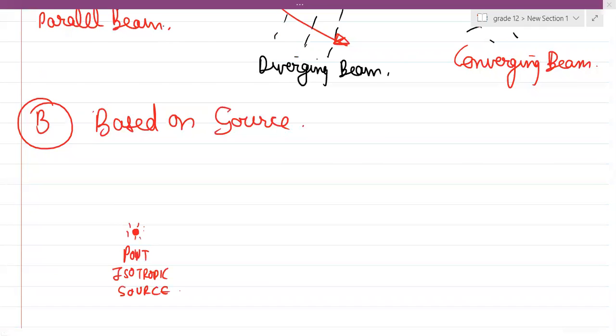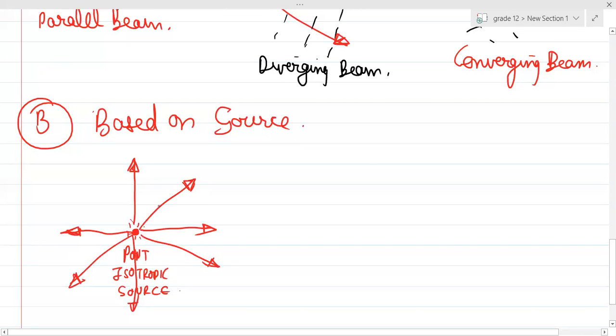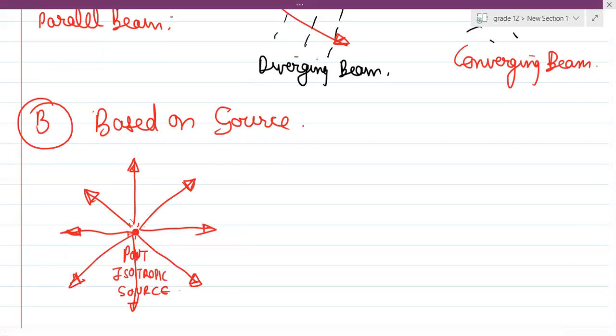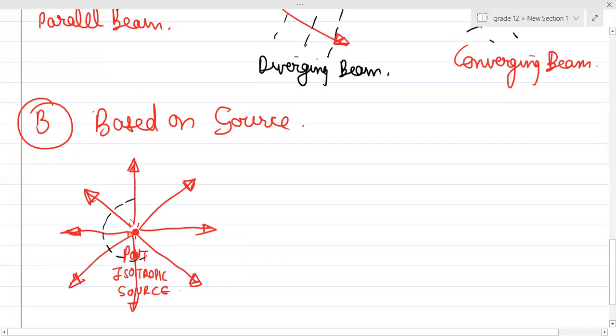So suppose you have light rays like this, produced in all possible directions.